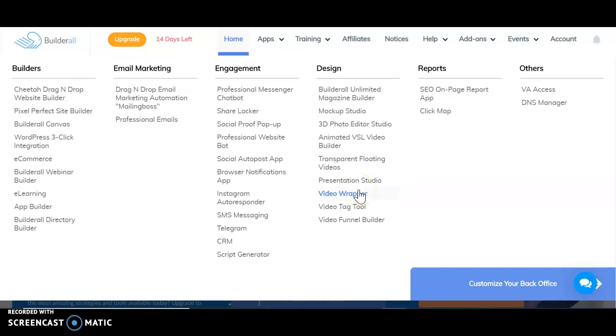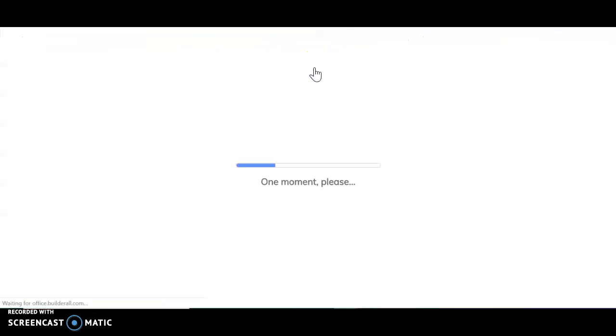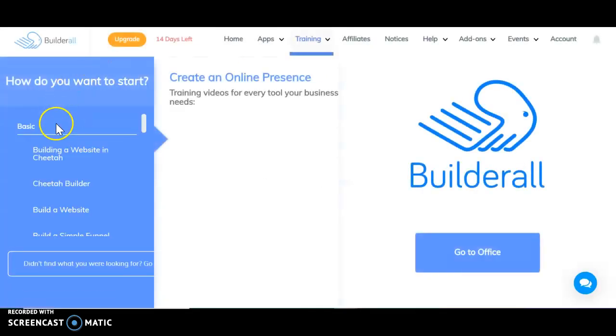Now, I know there are a lot of platforms out there that are great at other things, but this is the most complete platform I've ever been involved with. So first things first, become a product of the product. Test all of this stuff out. If you haven't the slightest idea how to start with anything, click on training. Go to platform training and start here.